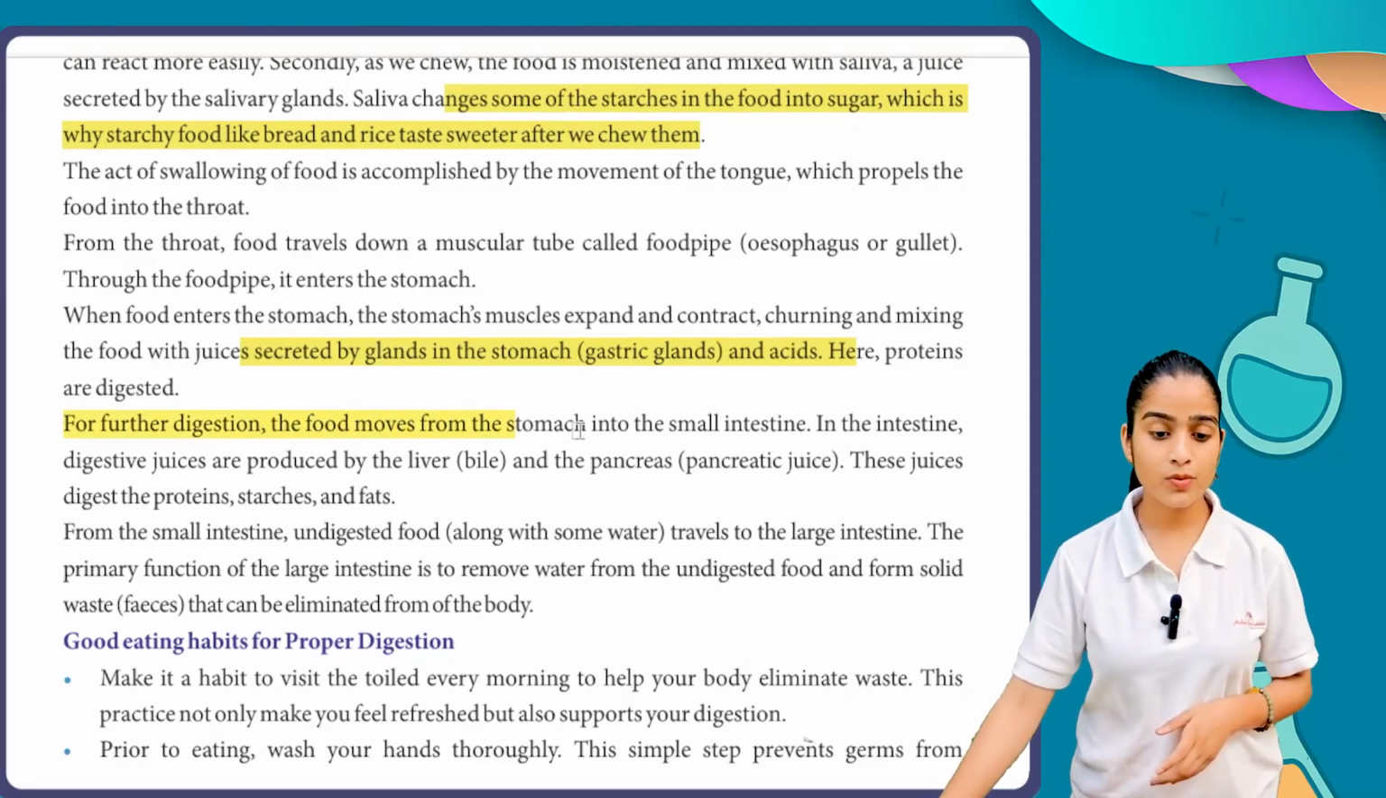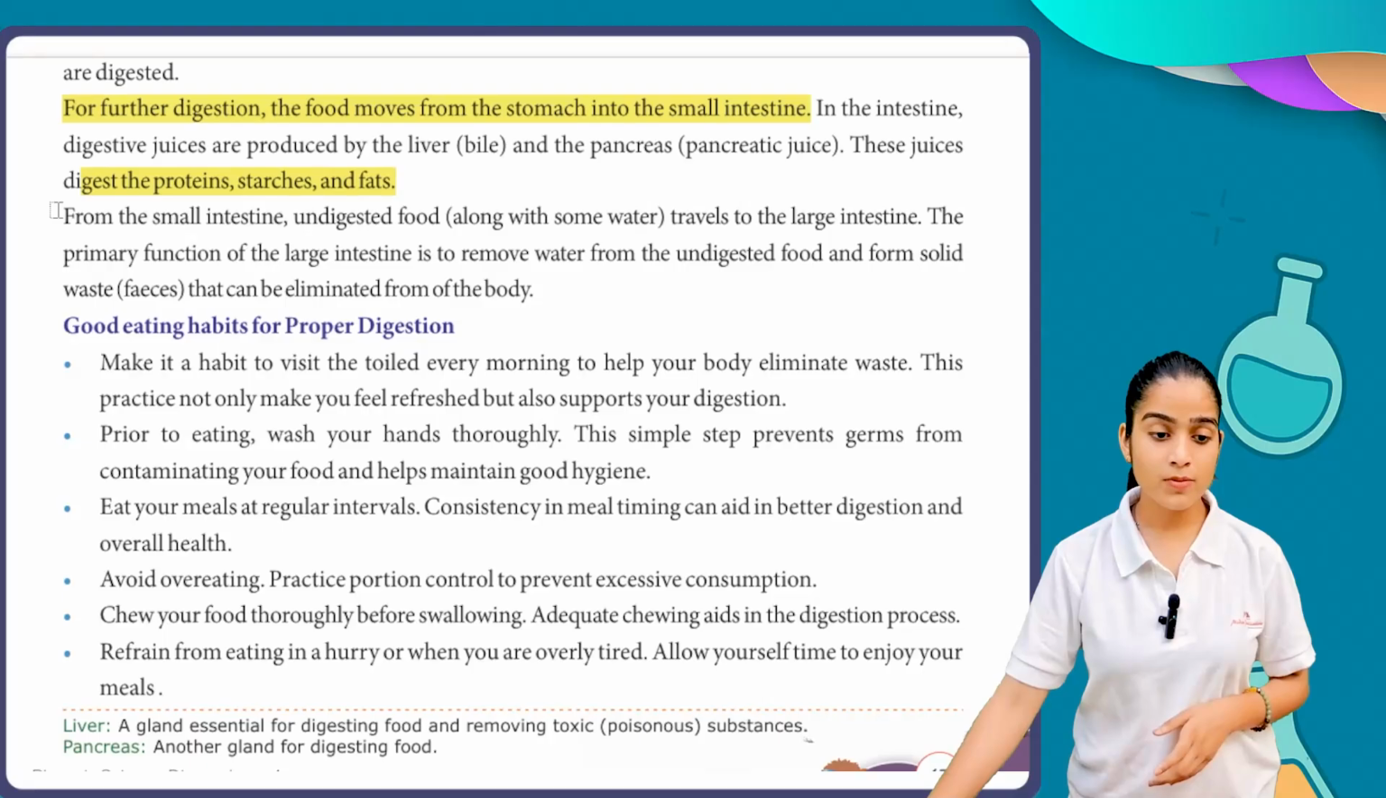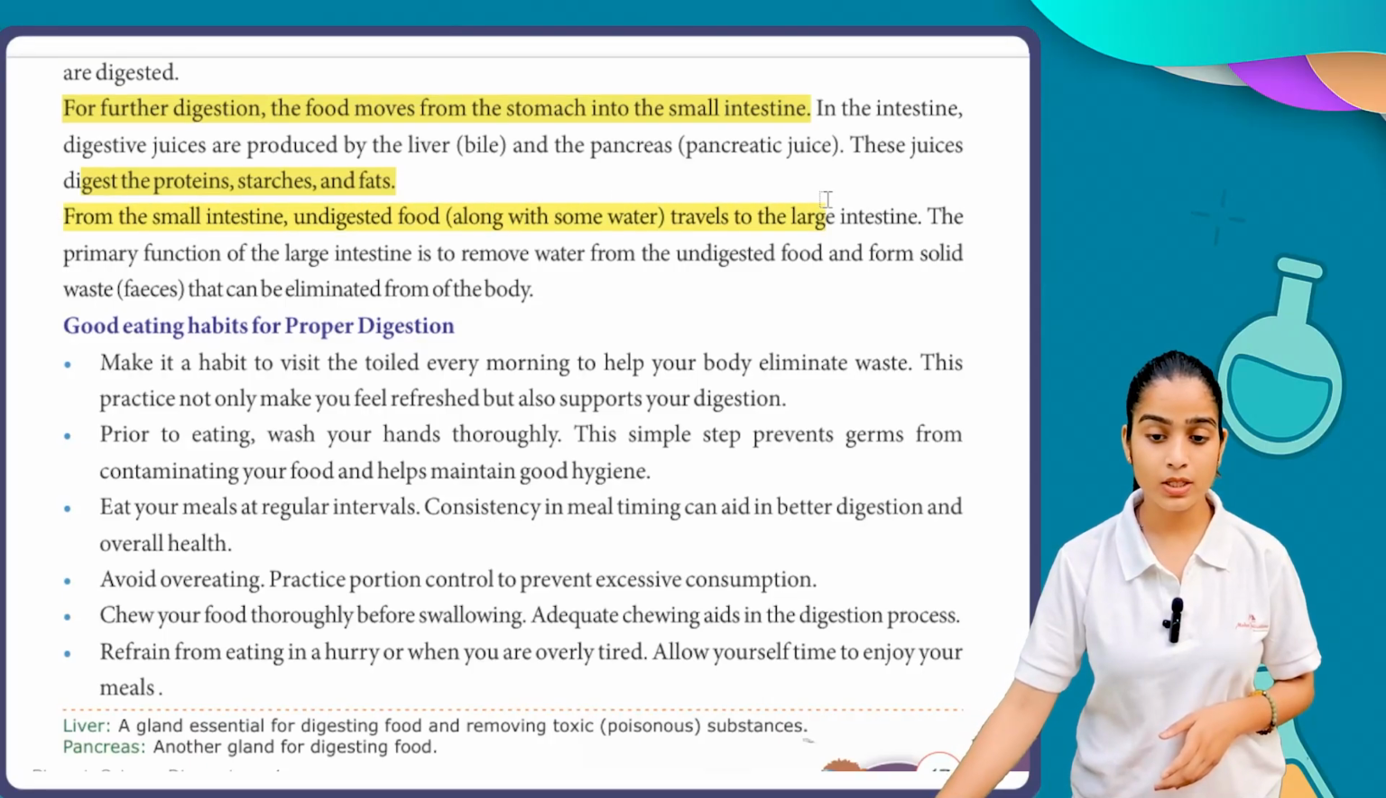Further, the digestion moves from the stomach into the small intestine. In the intestine, the digestive juices are produced by the liver and the pancreas. These juices digest the proteins, starch and fats. From the small intestine, the undigested food along with some water travels to the large intestine.